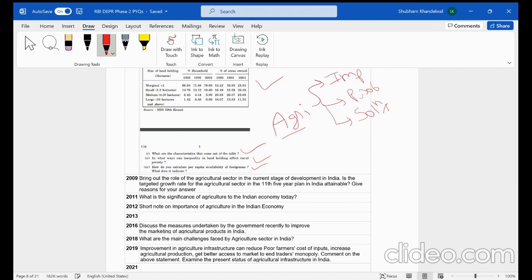Now, if you look at this question that came in 2009, the first part was based on the importance of the agriculture sector. Now the second part, that was the time of the 11th 5-year plan, but now of course we do not follow this 5-year plan thing. So now, looking at the present context, they can ask about the scheme of doubling of farmers' income.